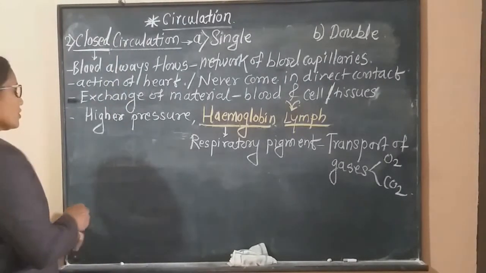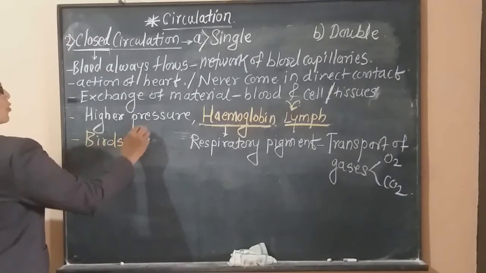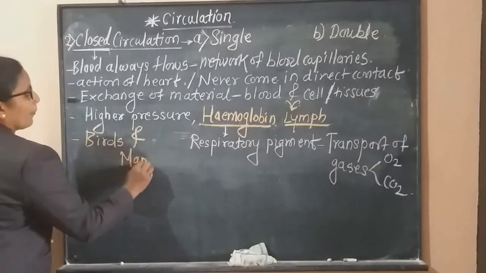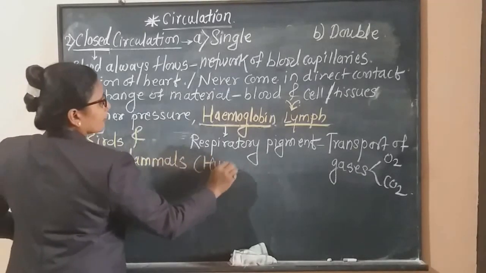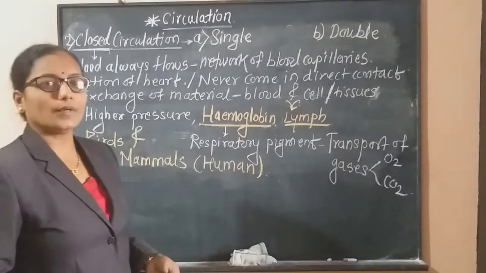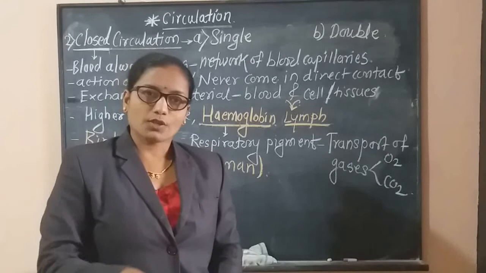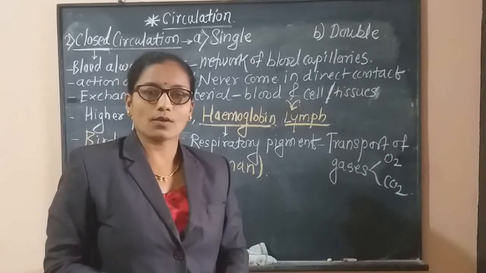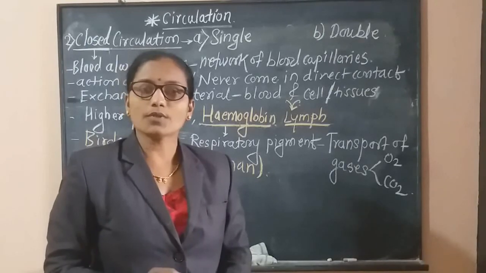Now this closed circulation specifically occurs in birds and mammals, including human. Means in case of human, the type of blood circulation is closed circulation. And if a question is asked about the type of blood circulation in cockroach, the answer is open type of circulation.